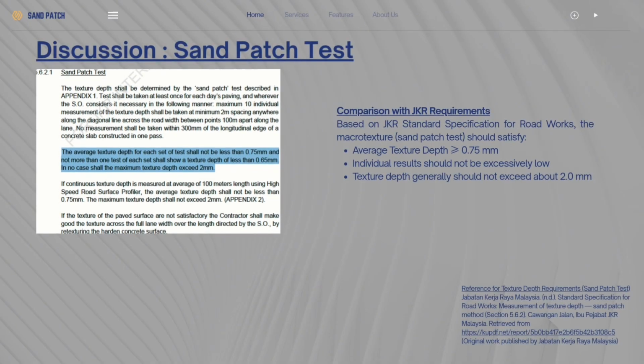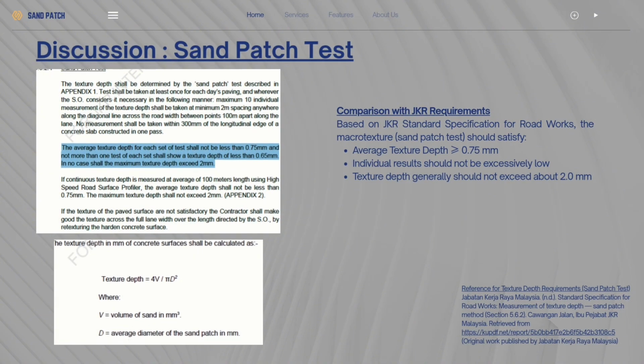The previous results were compared with the JKR requirement, which is that the average texture depth must be more than or equal to 0.75 mm. Individual results should not be excessively low. Texture depth generally should not exceed about 2 mm. The formula of mean texture depth was also referred from the JKR Standard Specification for Roadworks, Measurement of Texture Depth, sand patch method.